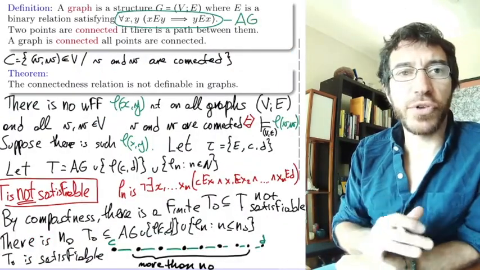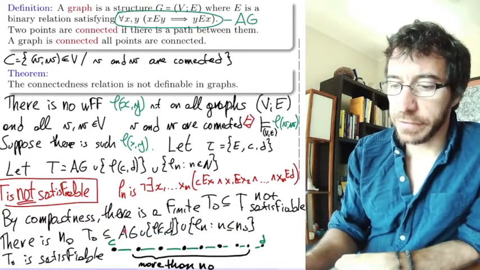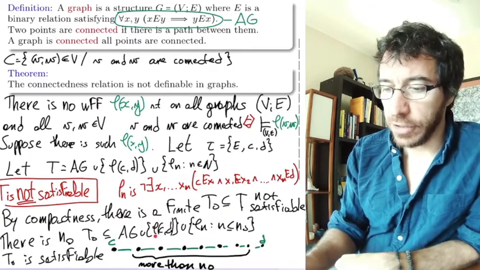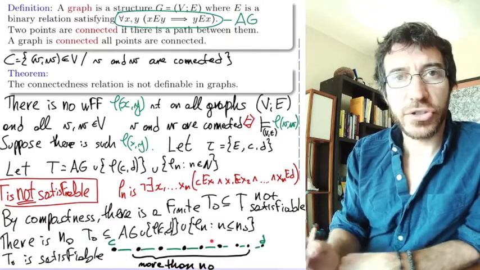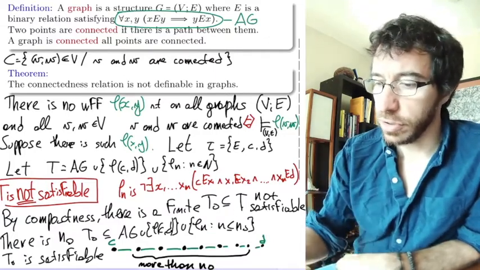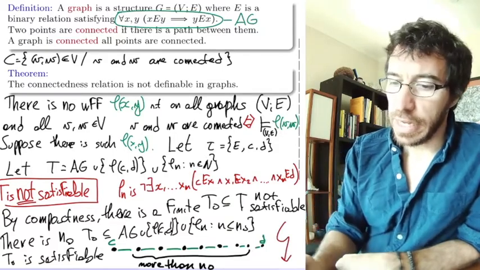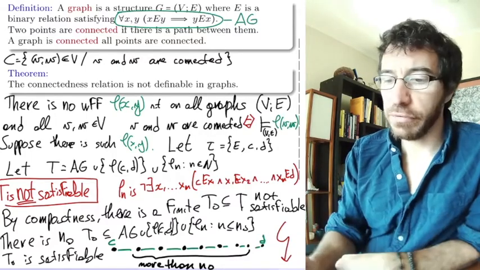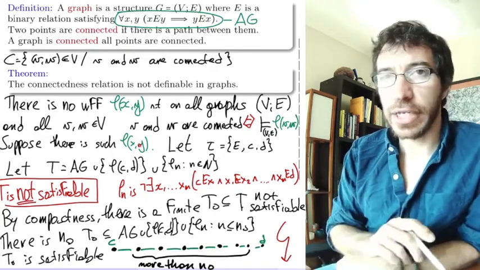The same model we had before, we have that C and D are connected. So this is a graph, so it satisfies the axioms of graphs. C and D are connected, so it satisfies phi, and they are not connected by any path of length less than n0, so they satisfy all of these guys. So T0 is satisfiable, but we are assuming it's not, right? So that's our contradiction right there. And the contradiction started from assuming that there exists a phi that defines connectedness. Okay, so it cannot be a definition for connectedness in graphs.